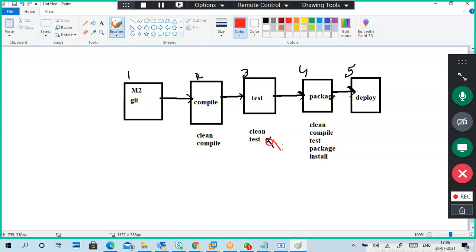For example, test failure means stage 3 got a failure. Automatically it won't go to the next one. Immediately you have to concentrate on why the test failed. Is it a code problem, or some application problem, or a command problem, script problem? So you have to verify and fix this issue, then only can we continue. We can view what happened in each stage, and each step also we can verify. This is called a pipeline.